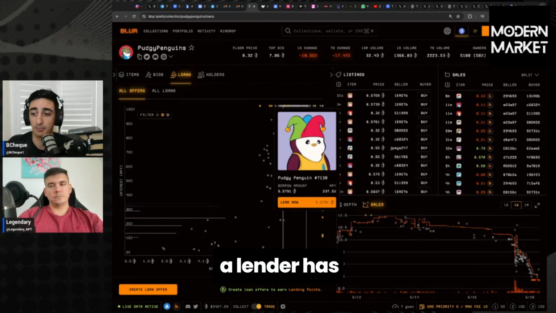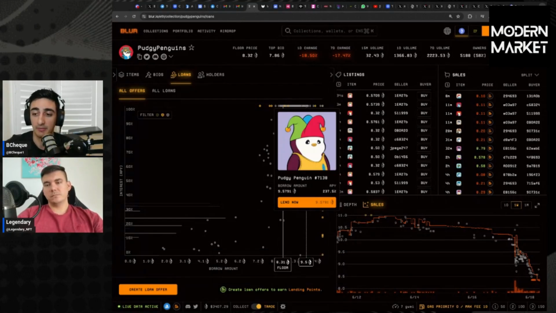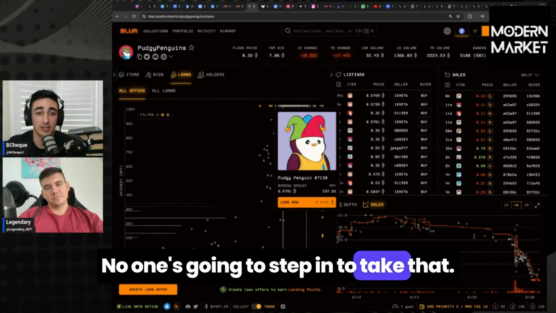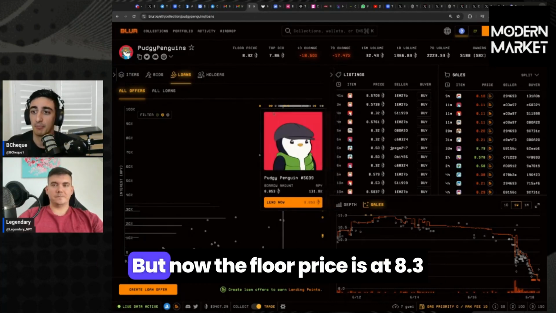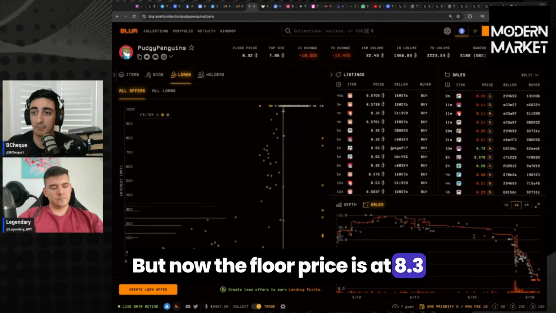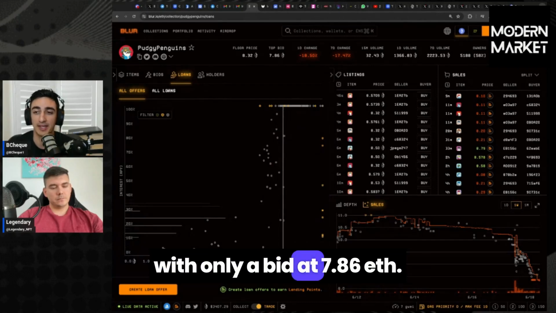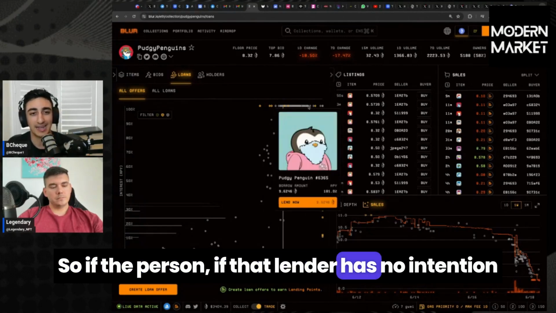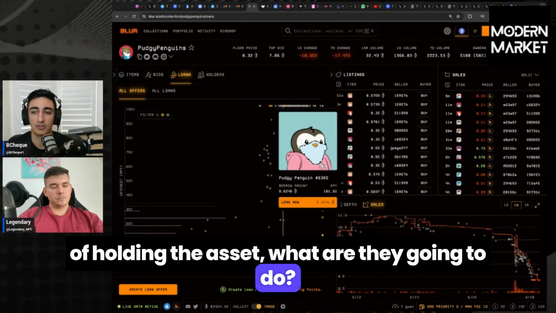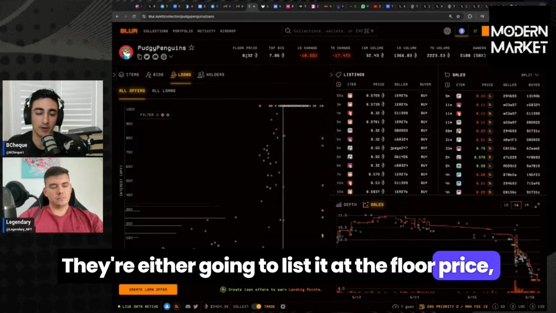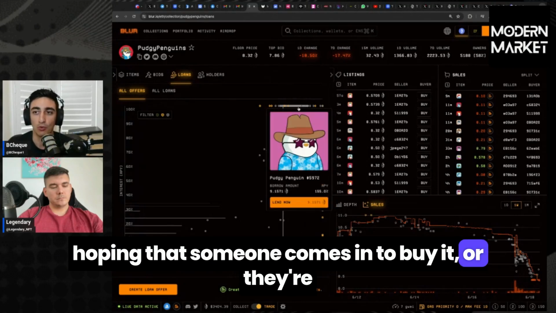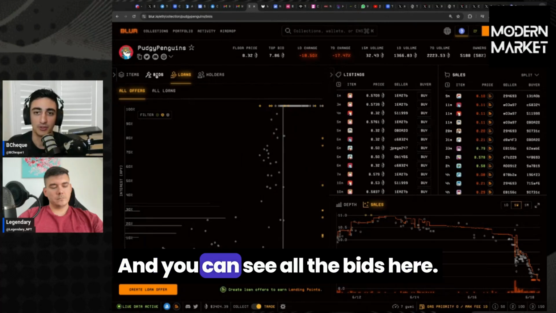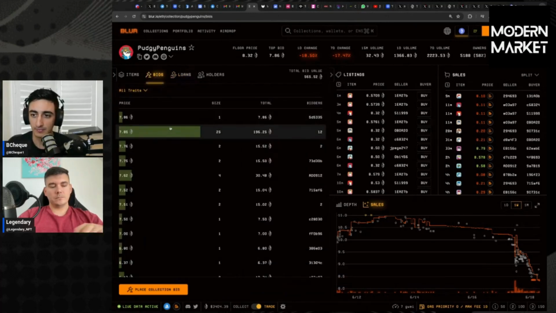Because I'm looking at this one, a lender has lent 9.57 ETH on this penguin. No one's going to step in to take that. So they're going to get that asset. But now the floor price is at 8.3 with only a bid at 7.86 ETH. So if that lender has no intention of holding the asset, what are they going to do? They're either going to list it at the floor price, hoping that someone comes in to buy it, or they're just going to sell it directly into the top bid. And you can see all the bids here.